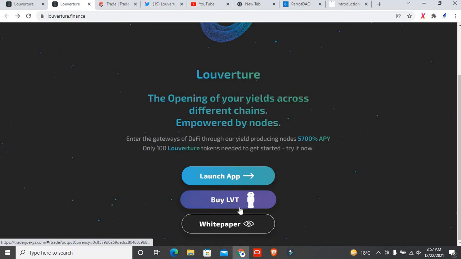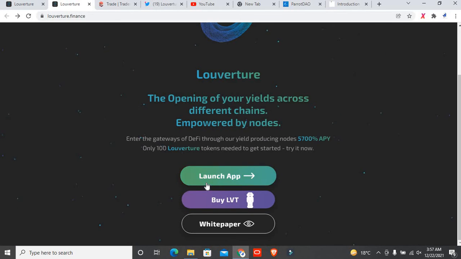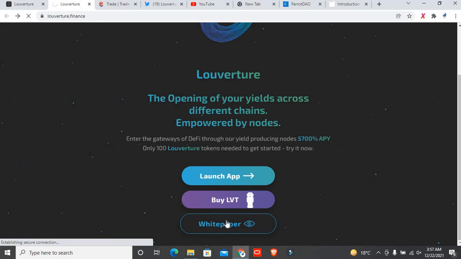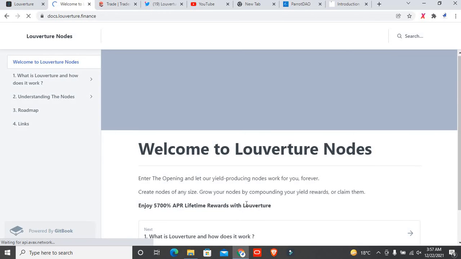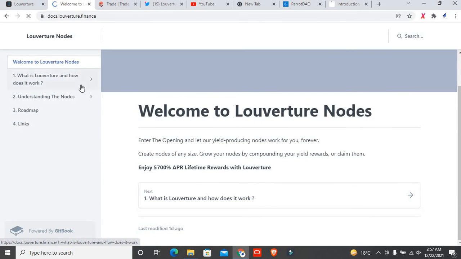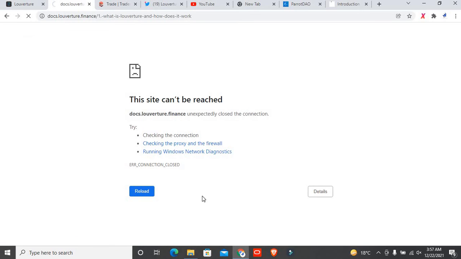And if you want to buy this one, it is also right here. You can see from here you can click on that. But right here I just want to visit the white paper, because the white paper is very important for every project, because we want to know what has been done in the past and what the plan is for the future of this project. So right here, what is Love Future and how does it work? You must click on that. Welcome to Love Future nodes. Enter right here. You just wait for that. After that I will show you.